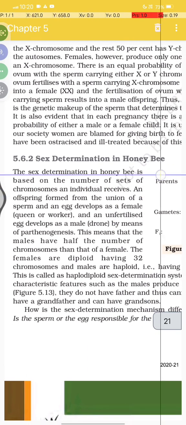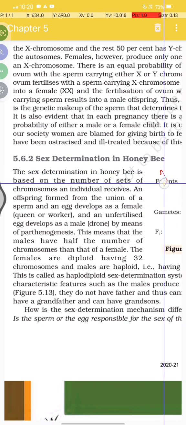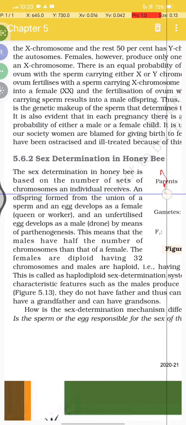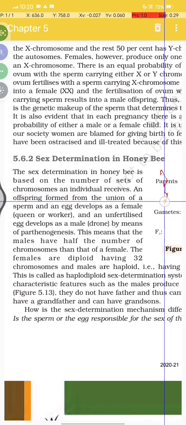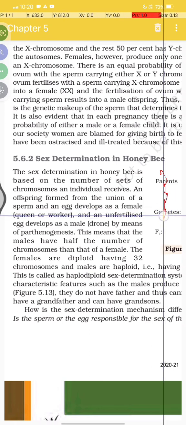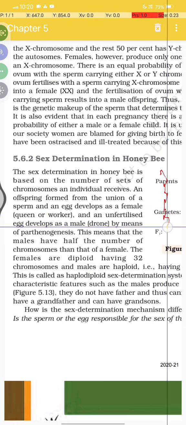Sex determination in honeybee. Sex determination in the honeybee is based on the number of sets of chromosomes an individual receives. An offspring formed from the union of a sperm and an egg develops as a female, queen or worker, and an unfertilized egg develops as a male, drone, by means of parthenogenesis.